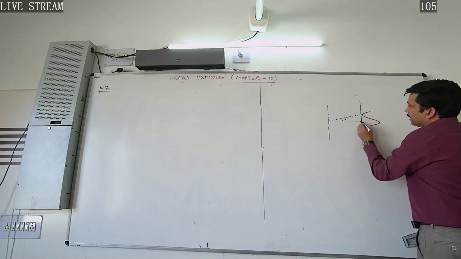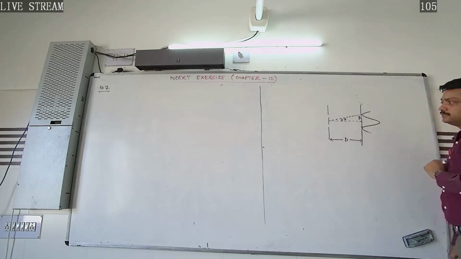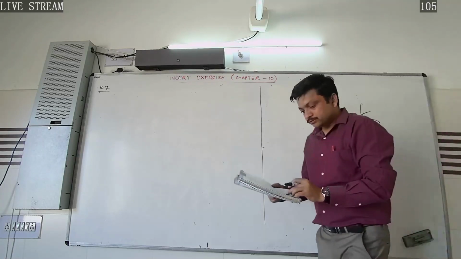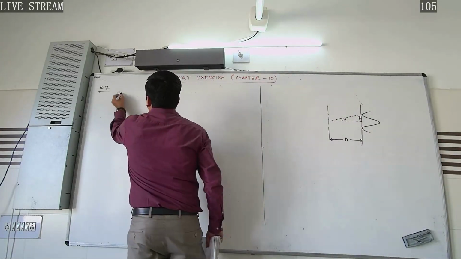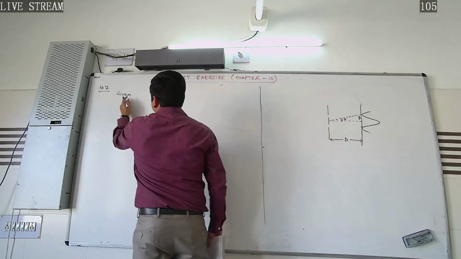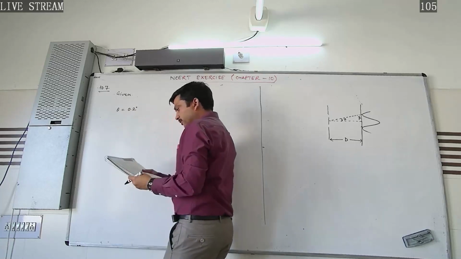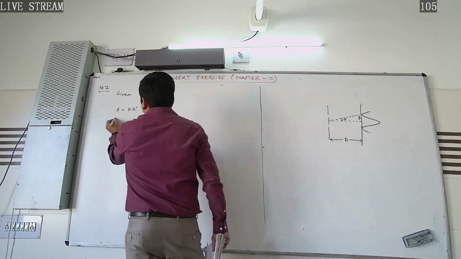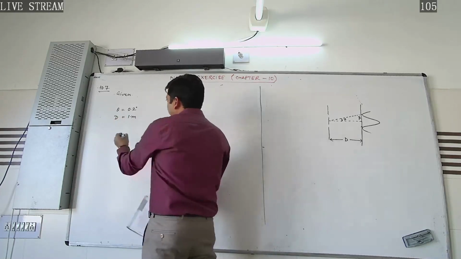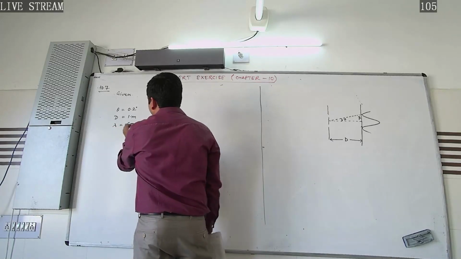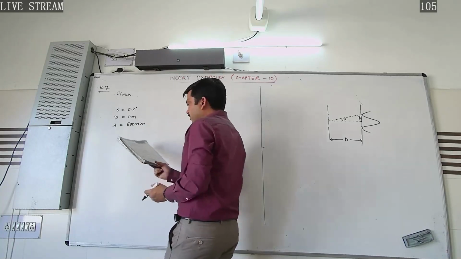Let us consider this is the angular width of the fringe, theta, and this is the width, and this is the distance capital D. This theta is given to us. In double slit experiment, the angular width of the fringe in case 1, theta is equal to 0.2 degree, on a screen placed at a distance of D equal to 1 meter. It is also given to us. The wavelength of light used is 600 nanometer. What will be the angular width of the fringe?